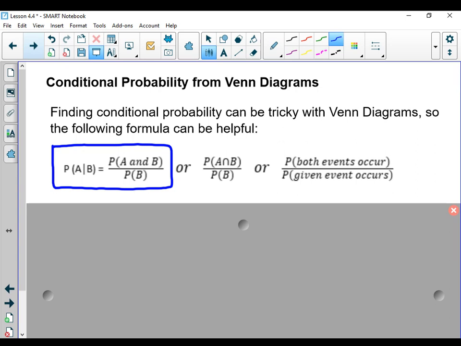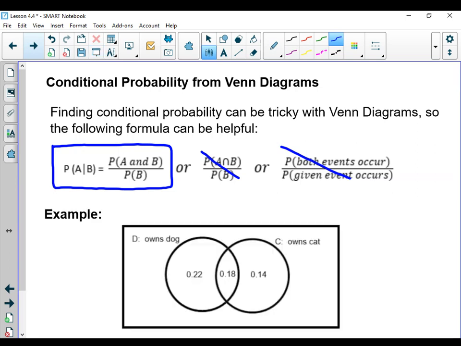Well, the way I can figure that out is I can figure out what's the probability that A and B both happen, divided by the probability of just the given fact, or B, happening. These are just other ways to write it, but I wouldn't worry about these things. I just wanted to show those to you because the book sometimes puts those in there.